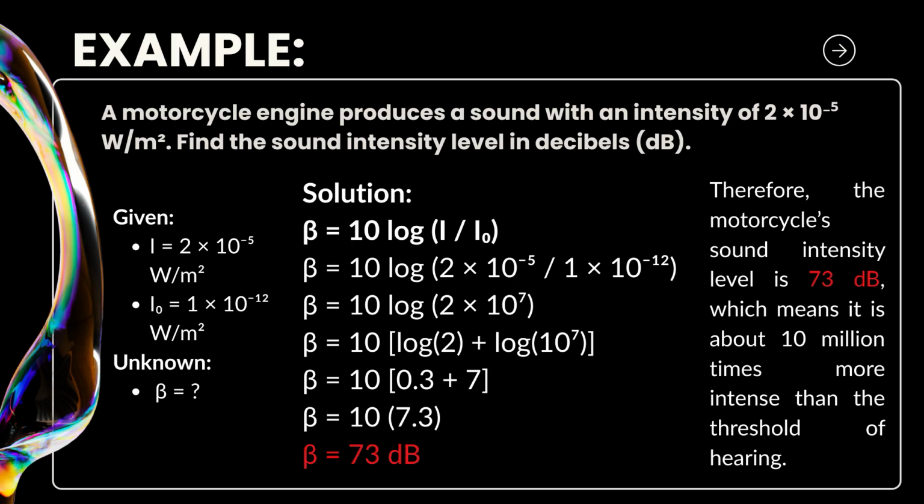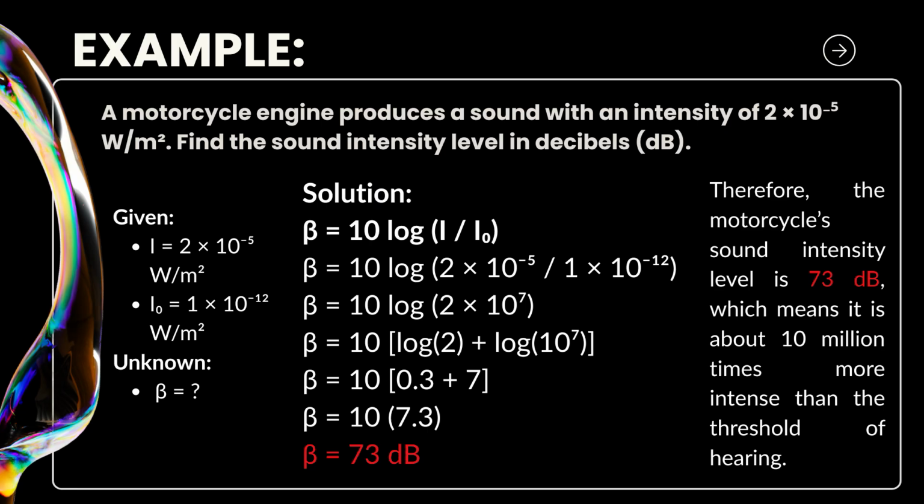Example: a motorcycle engine produces a sound with an intensity of 2 times 10 to the power of negative 5 watt per square meter. Find the sound intensity level in decibels. So first, we have to find the given and the unknown. The given is the intensity, which is 2 times 10 to the power of negative 5 watt per square meter, and the threshold of hearing, which is 1 times 10 to the power of negative 12 watt per square meter. That is a constant already. The unknown is the sound intensity level in decibels.